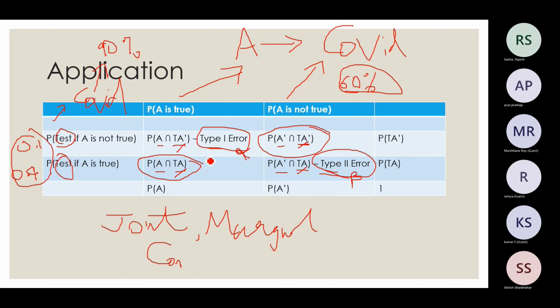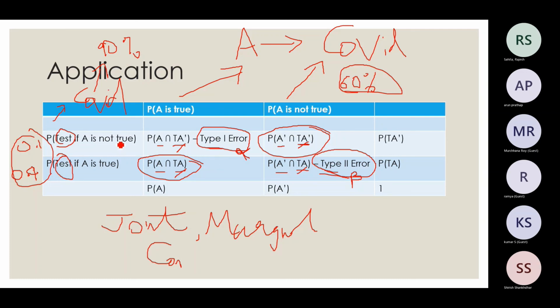Actually, generally the choice depends on the situation of the problem. Depending on the problem, sometimes we may need to minimize type 1 error, sometimes type 2 error. In this particular problem, if I am tested COVID positive even when I am negative, what is the effect? I may have to go on quarantine. I may lose some leave. But in the other case, when I am actually COVID positive but the test told me I am negative, I will actually go out and mingle with everyone. I am having COVID, so I will pass it to everyone. That is a more serious case in this condition.